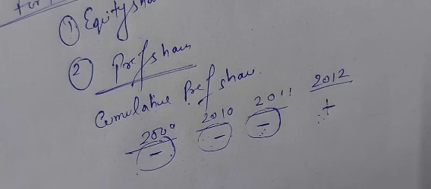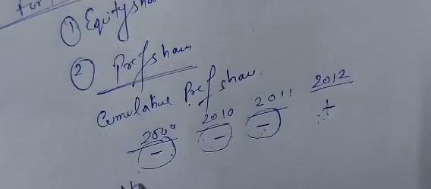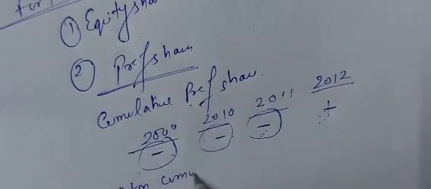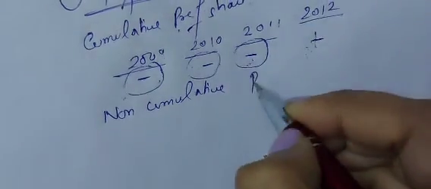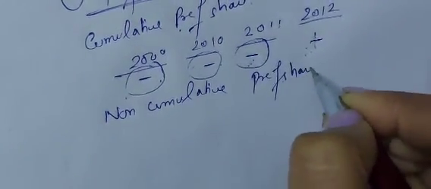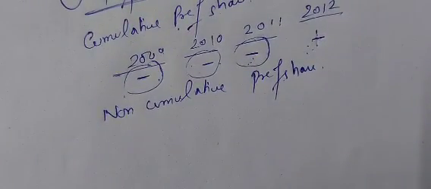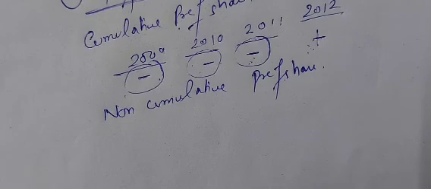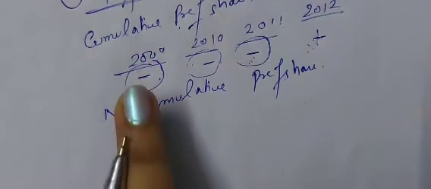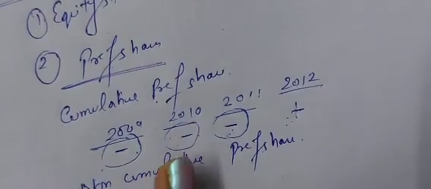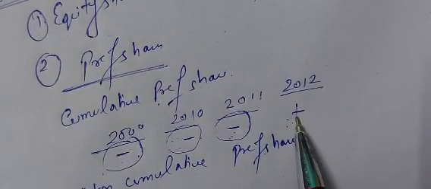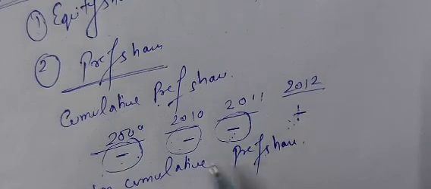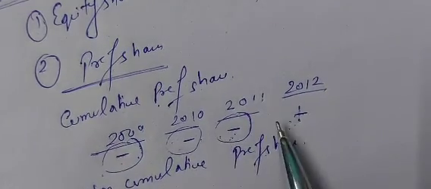Whenever you are talking about cumulative, if you add non, it becomes non-cumulative. So what is happening in case of non-cumulative preference share? Of course, the dividends of the years in which loss took place will never be paid.